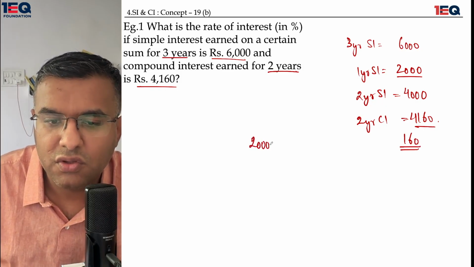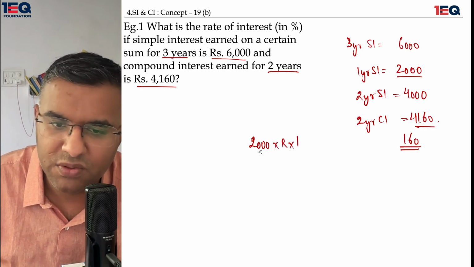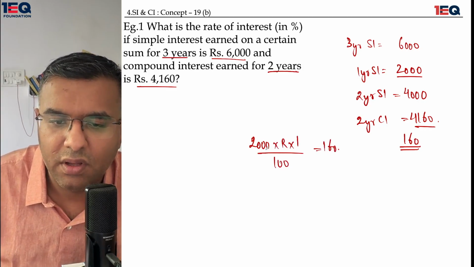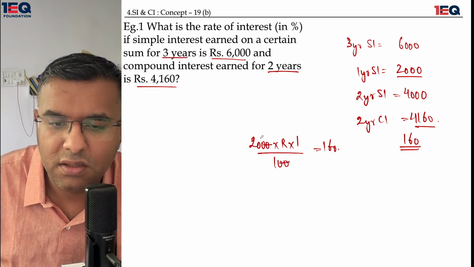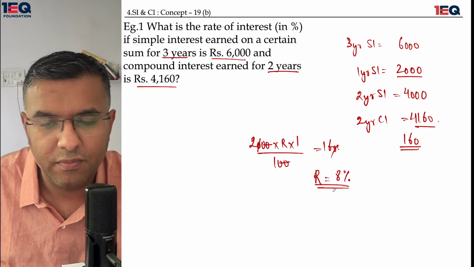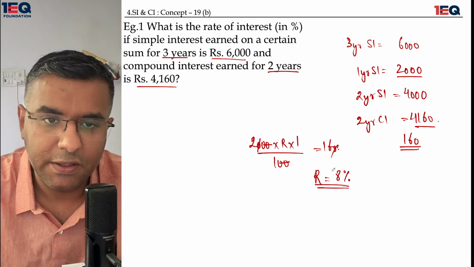This means there is a gap of 160 rupees which arose due to the 2,000 rupee investment. So on a 2,000 rupee investment, there is a rate of interest which is being applied. I'm using it for 1 year divided by 100, which would give me 160. The 2 zeros get cancelled. The 1 zero also gets cancelled. The rate of interest in this situation comes out to be 8%.